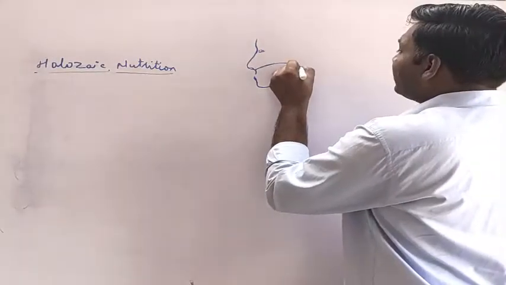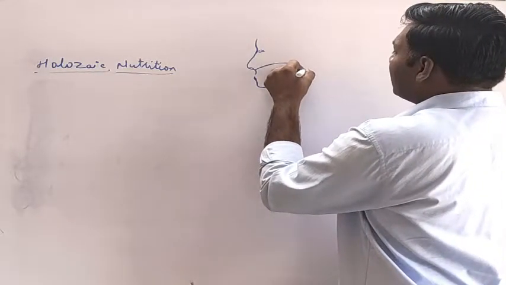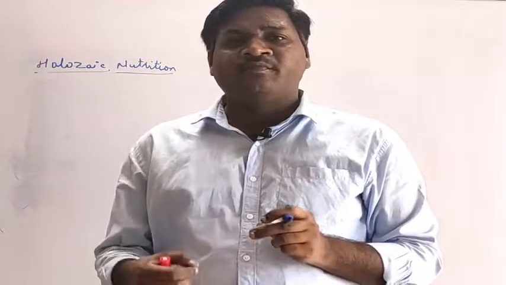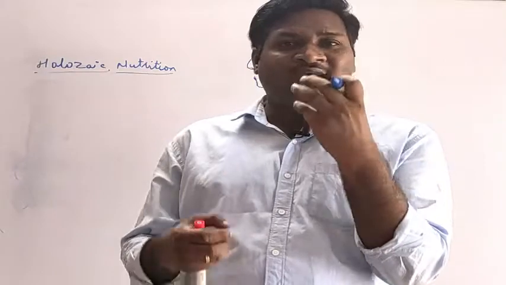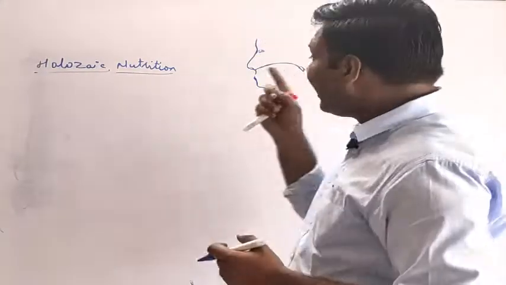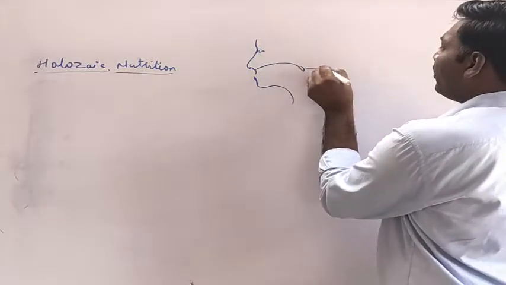Then at the distal part, or the end part of this wall, there is a small tongue-like filament or structure. You can open your mouth and see it in the mirror. The small tongue-like structure there is called the uvula.